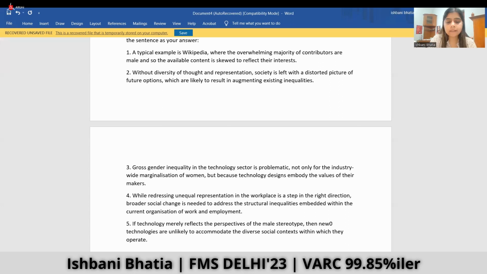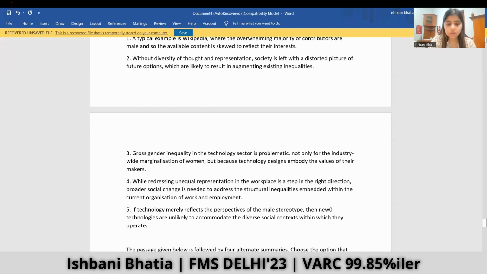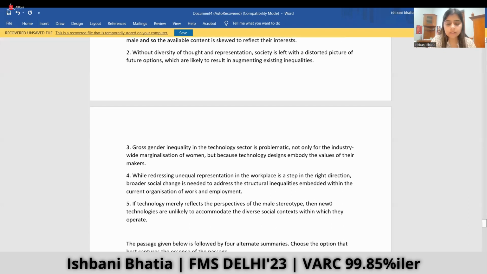Gross gender inequality in the technology sector is problematic, not only for the industry-wide marginalization of women, but because technology designs embody the values of their makers, right? While redressing unequal representation in the workplace is a step in the right direction, broader social change is needed to address the structural inequalities embedded within the current organization of work and employment. If technology merely reflects the perspective of the male stereotype, then new technologies are unlikely to accommodate the diverse social context in which they operate.